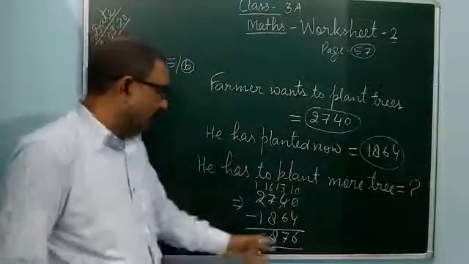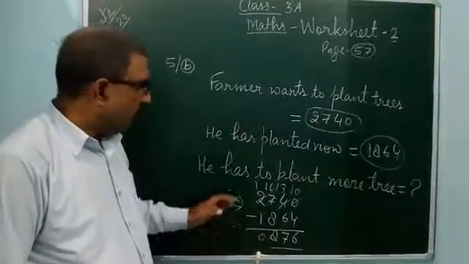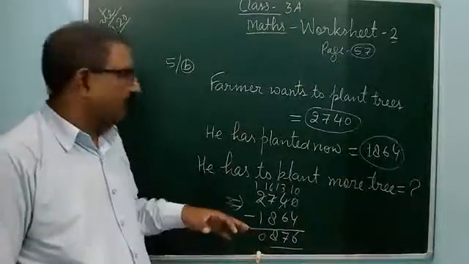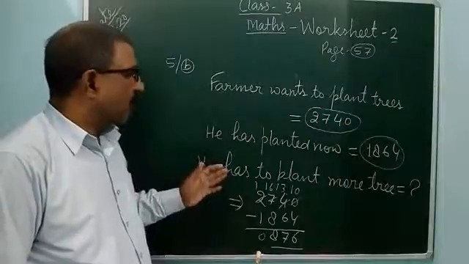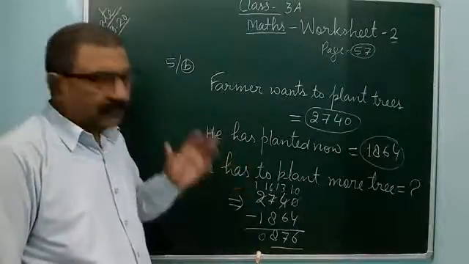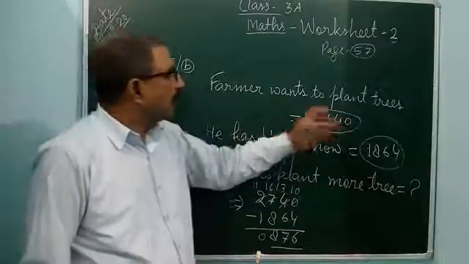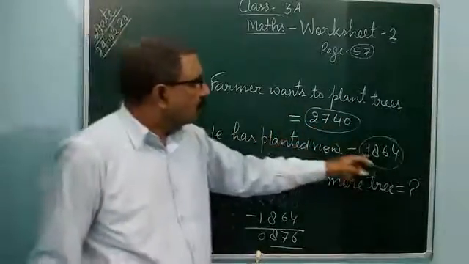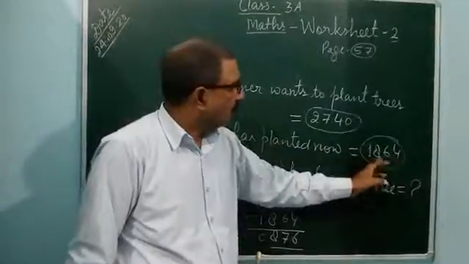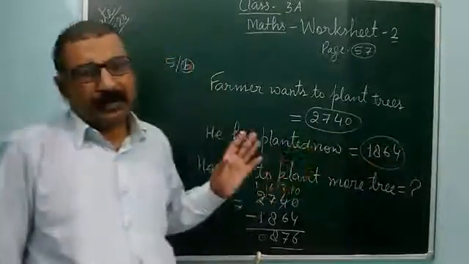So 876 trees have to be planted by the farmer. Means now he has to complete his target of 2,740 trees. As you know, 1,864 trees he has planted.